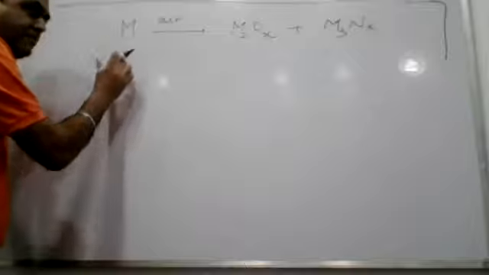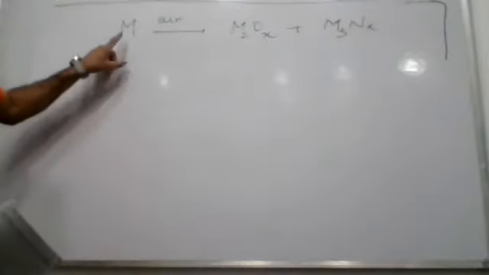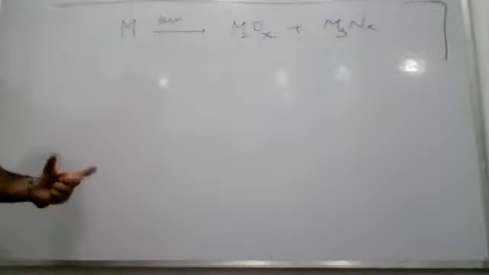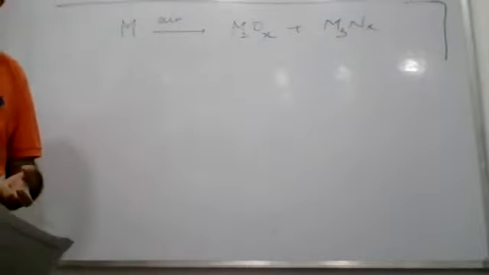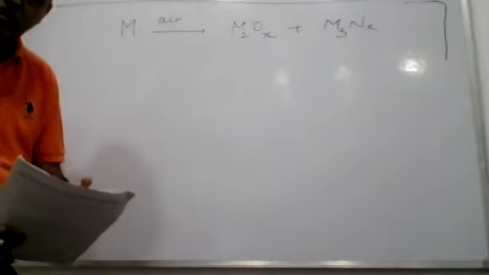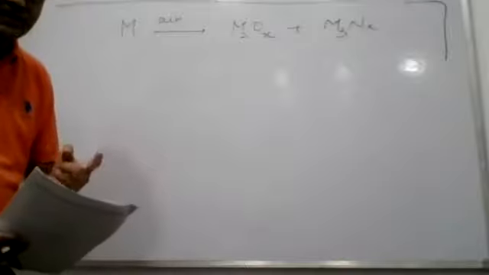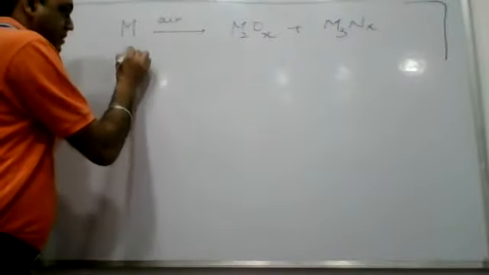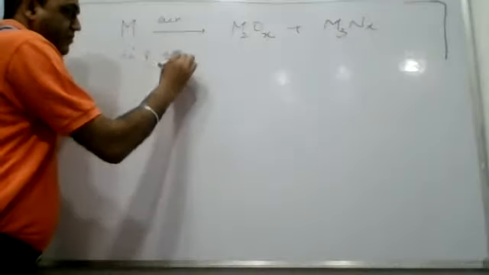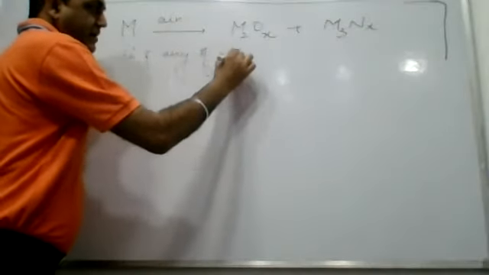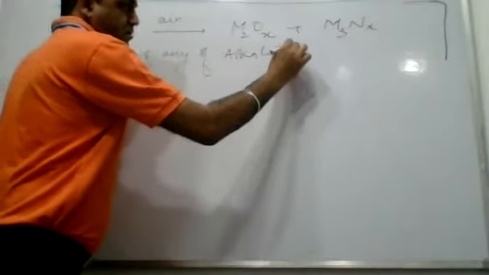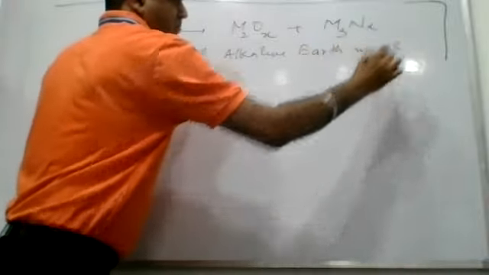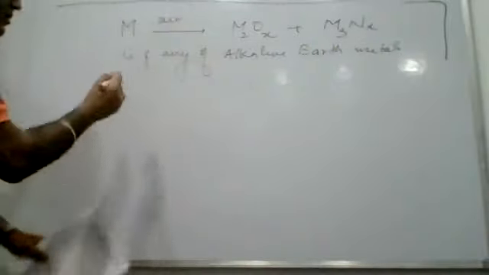If you recall, among all alkali metals, lithium is known to show this exceptional behavior, and that shows a diagonal similarity with magnesium and the alkaline earth metals. So in that context, we can pick it up. This metal is lithium, and any of your alkaline earth metals.